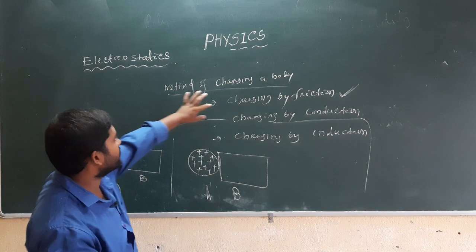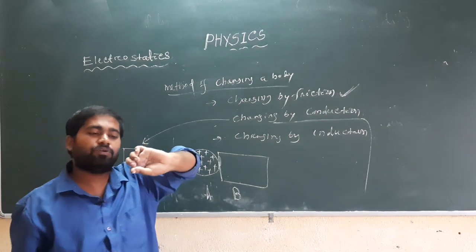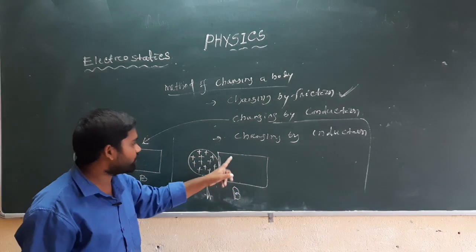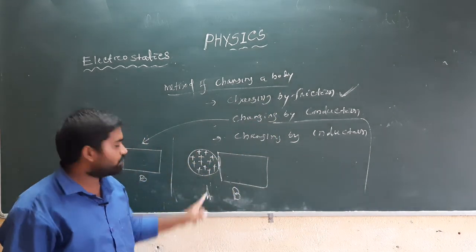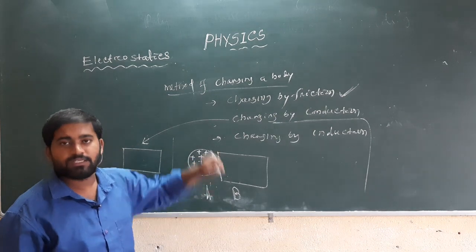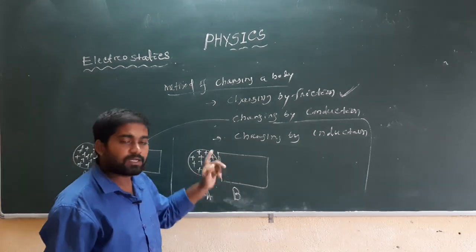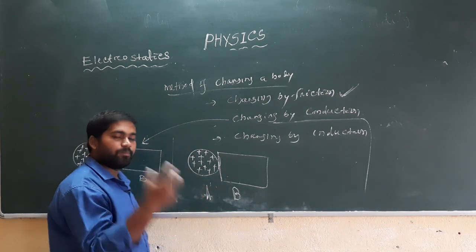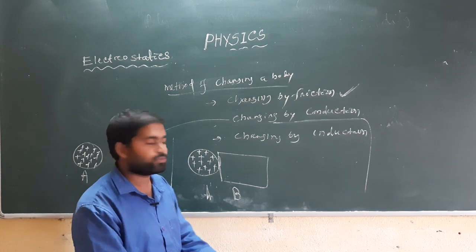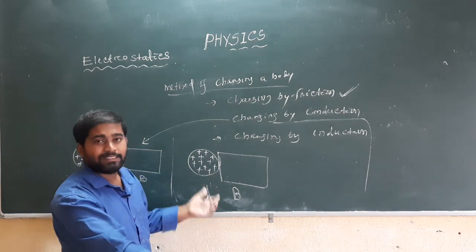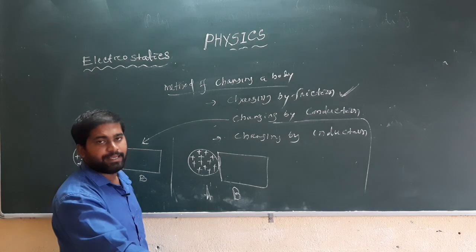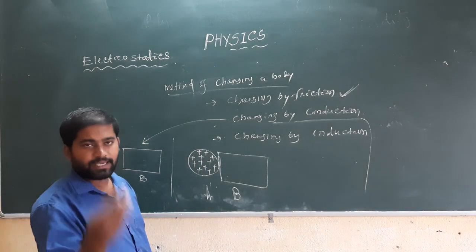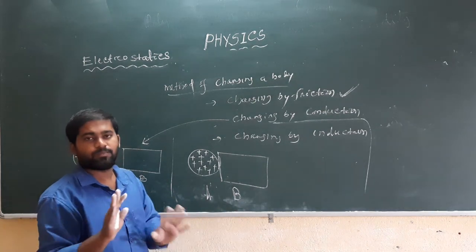As I discussed in frictional electricity, when electrons are removed, the body becomes positive. When electrons move from body B to body A to neutralize the positive charge in A, the charge left in B is positive. The number of electrons that move towards body A depends upon the charge on body A. They move until the positive charge in body A is equal to the positive charge in body B.